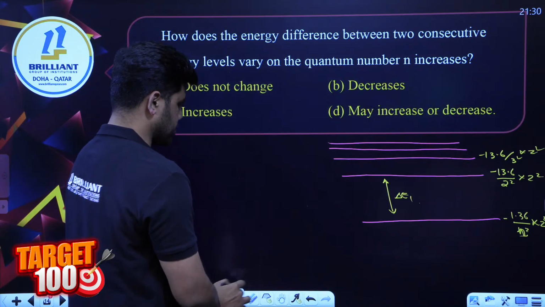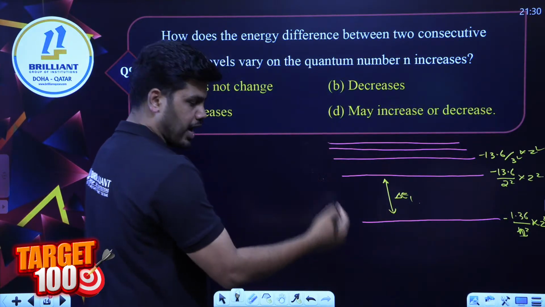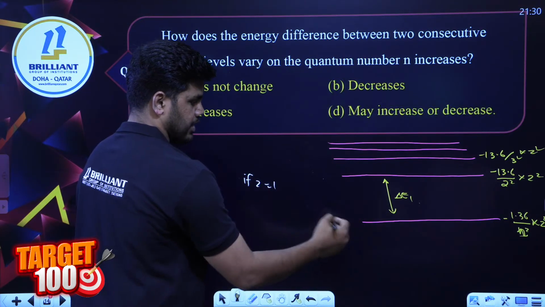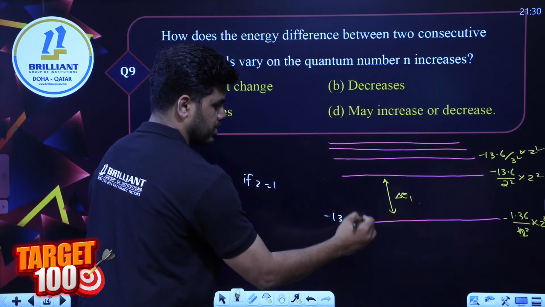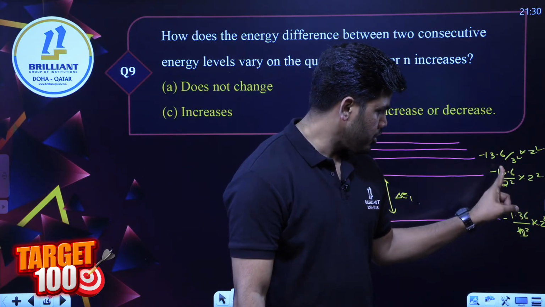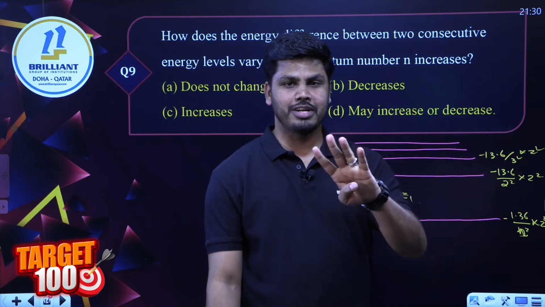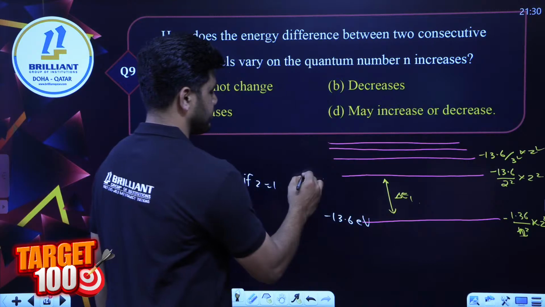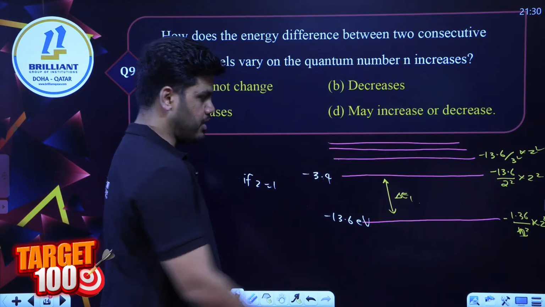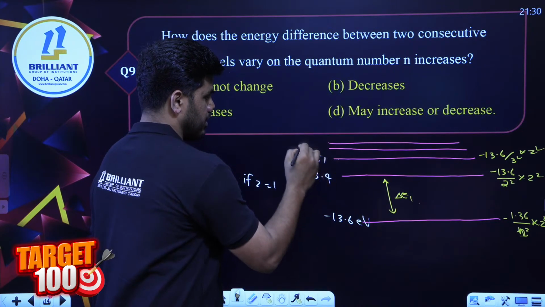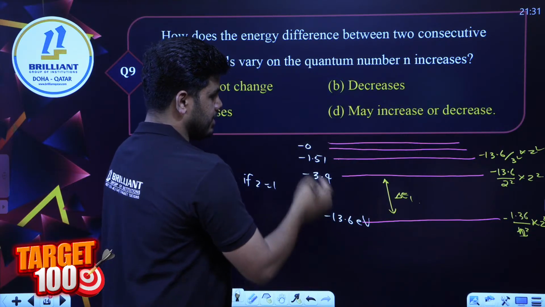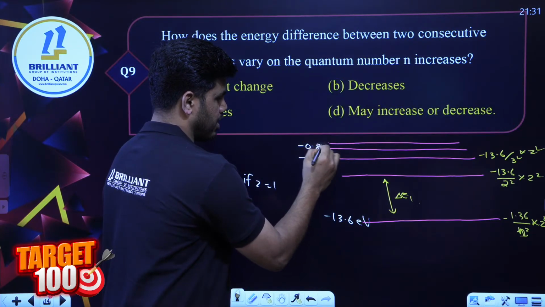For hydrogen atom, Z is equal to 1, so minus 13.6 electron volt is the energy of the ground state, because n will be 1. When n is equal to 2, minus 13.6 divided by 4 gives minus 3.4. 13.6 divided by 9 gives minus 1.51, then 13.6 divided by 16 gives minus 0.85, and so on.